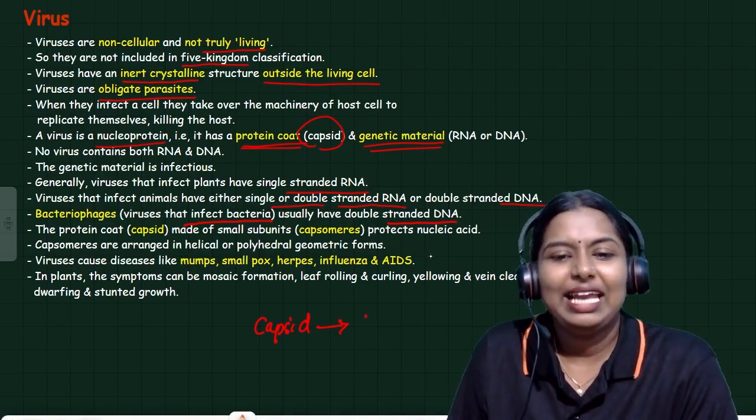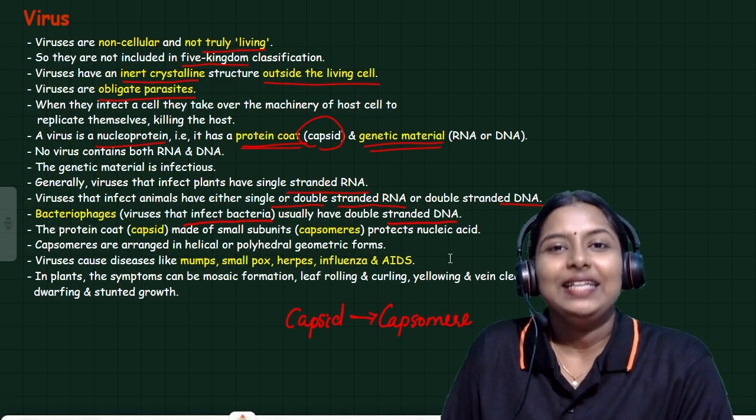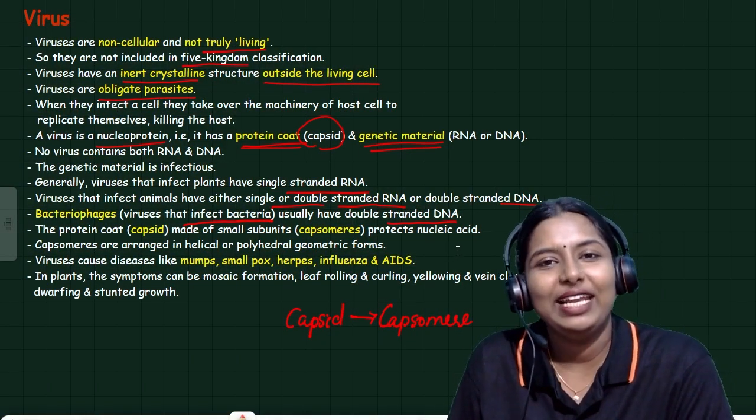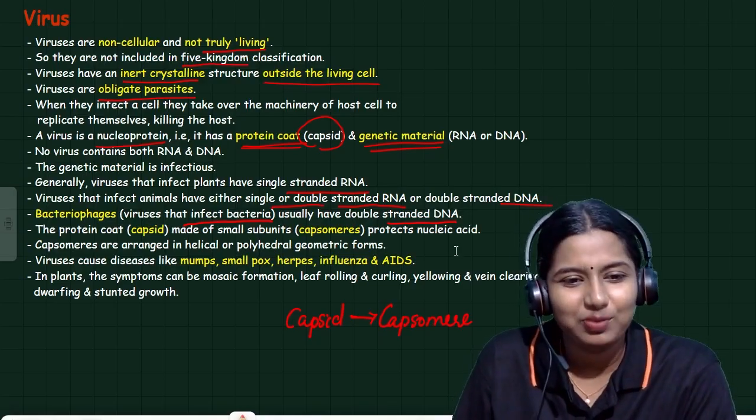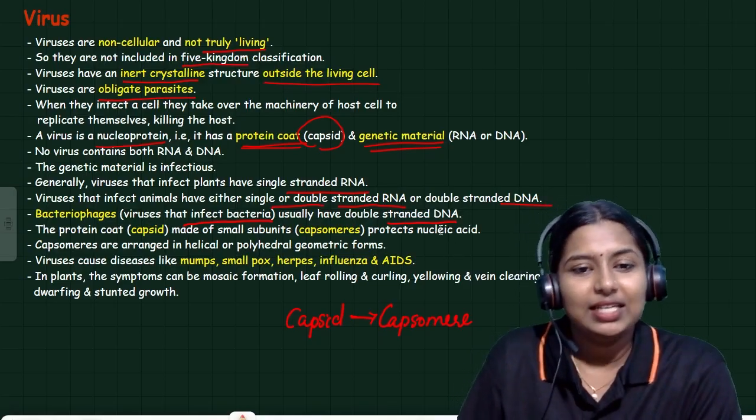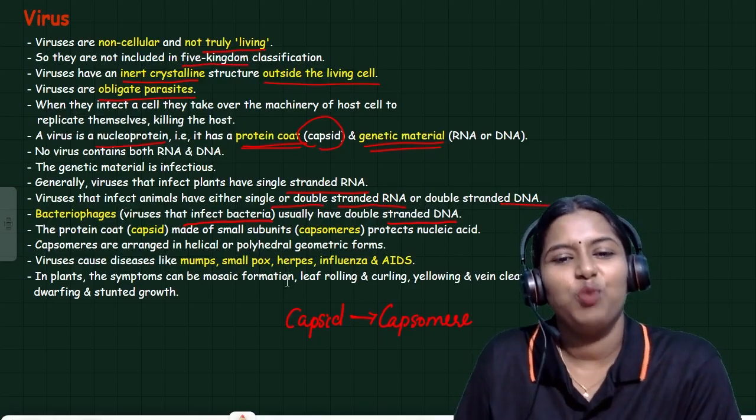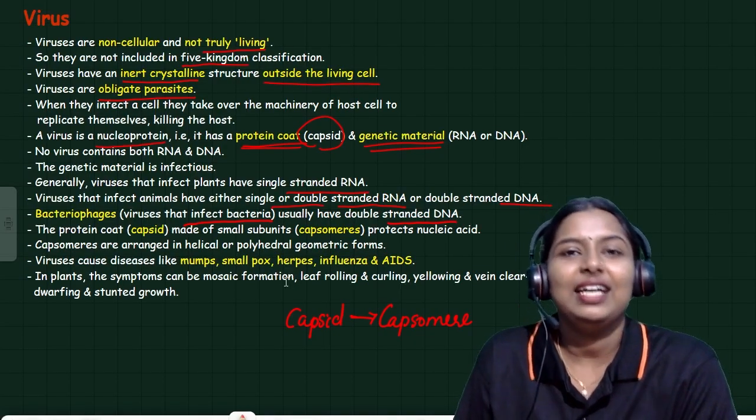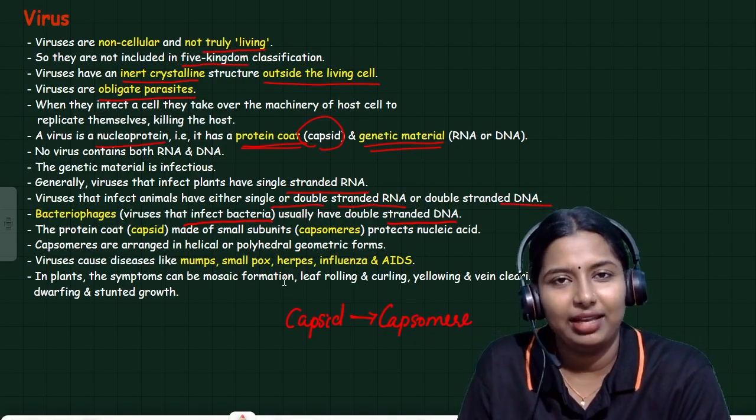Capsomeres are arranged in helical or polyhedral geometrical forms. Viruses cause diseases like mumps, smallpox, herpes, influenza and AIDS. These are the diseases caused by virus.